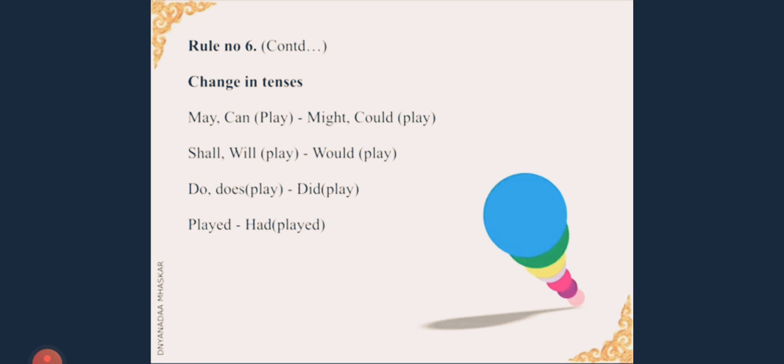We continue with rule number 6, and this is the last slide in changing tenses. Here we are going to see how auxiliary verbs change. Okay, so look at the verbs. May, can, play changes into might, could play. Shall, will play changes into would play. Do, does play changes into did play, and played changes into had played.